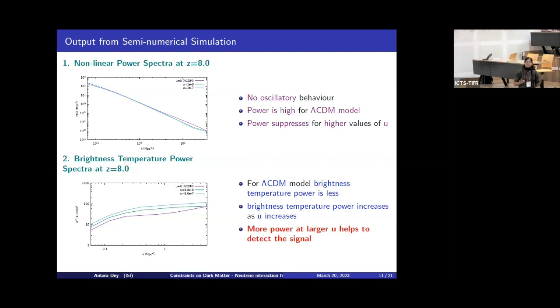So these are some outputs from the semi-numerical simulation. This is a nonlinear power spectra generated at redshift 8. We can see that if we increase the values of U further, it will suppress the power. And here we see that there are no oscillatory features as in the case of the linear matter power spectra. And the second is the brightness temperature power spectra. We can see that for the lambda CDM model, the brightness temperature power is less. And if we increase the values of U, the matter power spectra will be less, but here the brightness temperature power increases as U increases.